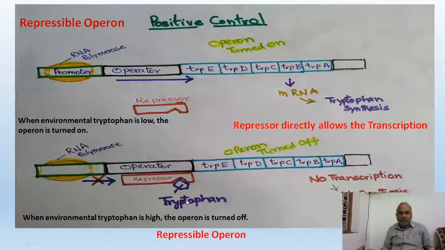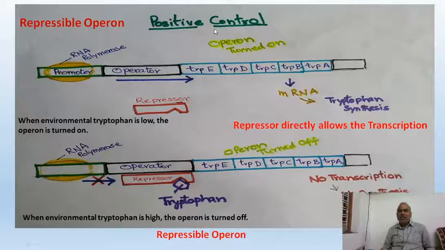Okay, now you see the bottom diagram below. The tryptophan binds with a repressor. When tryptophan binds with repressor, then repressor is binding with operator to stop the function. Under normal conditions, it is positive. It is allowing the operon to perform function. Under special conditions, that means when the production of tryptophan reaches the maximum, the production should be stopped, so that the repressor, after attachment with the tryptophan, is now stopping the function.